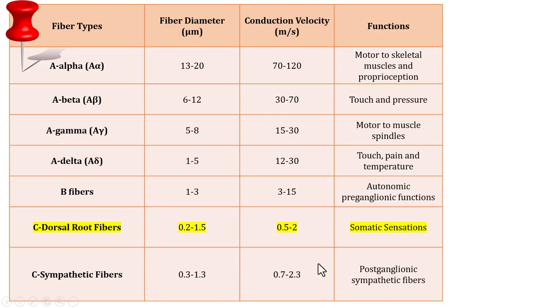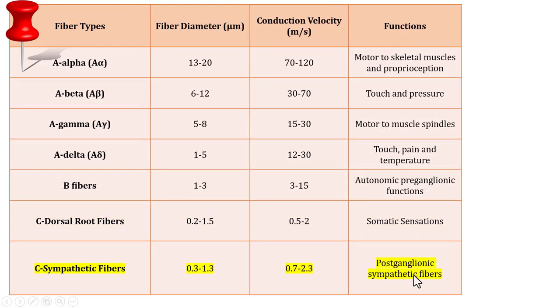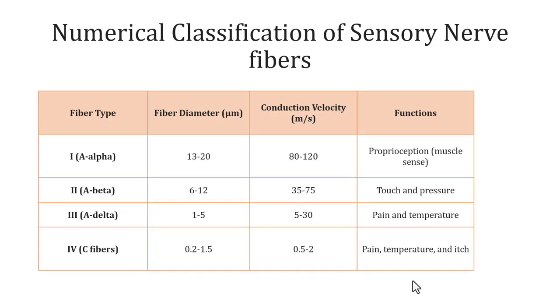C dorsal root fibers are responsible for somatic sensations. C sympathetic fibers are mostly postganglionic sympathetic fibers. And these nerve fibers are also numerically classified. A-alpha is sometimes also referred to as type 1 fibers. A-beta fibers are sometimes referred to as type 2 fibers. A-gamma is referred to as type 3 fibers. C fibers are referred to as type 4 fibers. Just for your knowledge, these are classified numerically also.